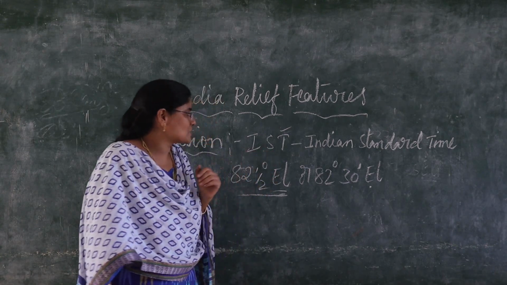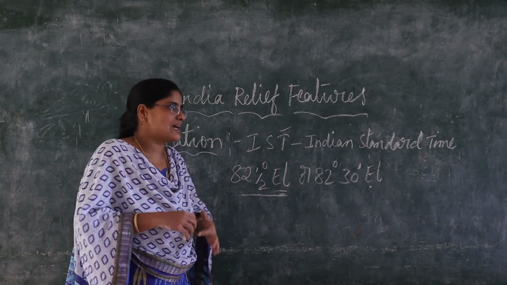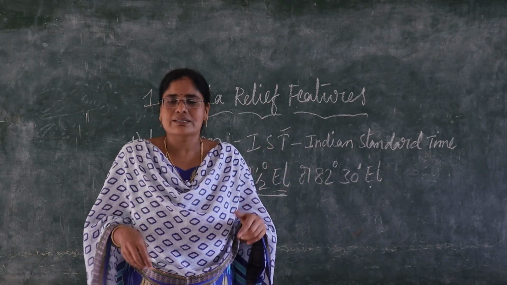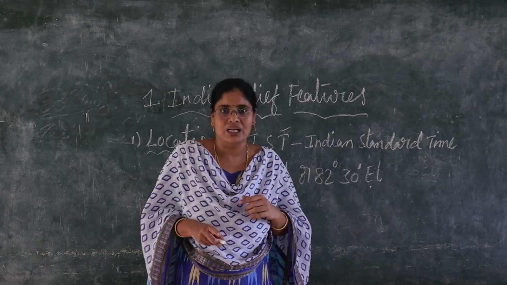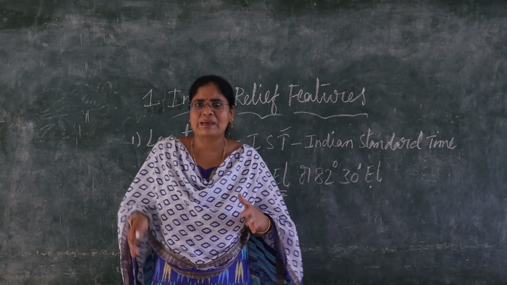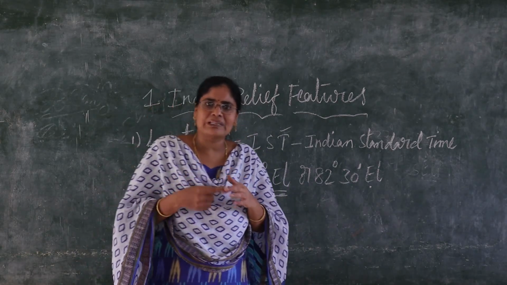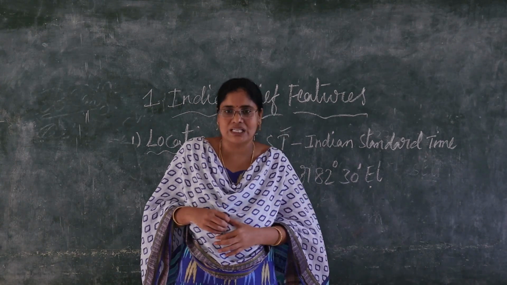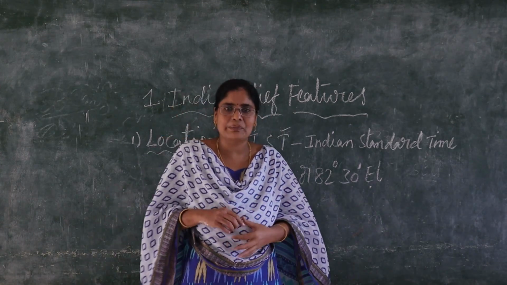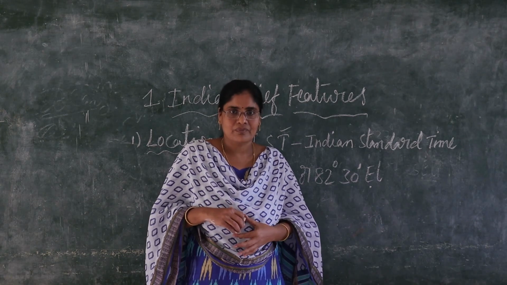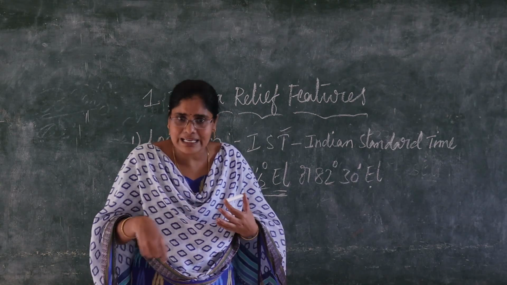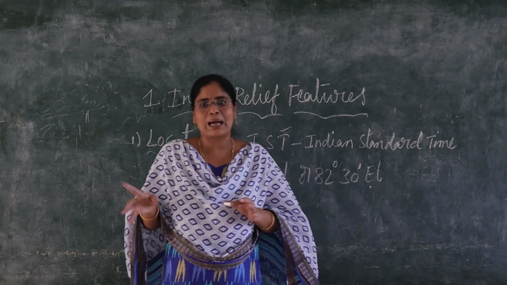So what is the use of IST? For example, see children, anywhere in India you go, the same time is applicable in each and every place. For example, what is the time now, children? Now the time is 2:30 p.m. So if you see Delhi, the same 2:30 is happening.